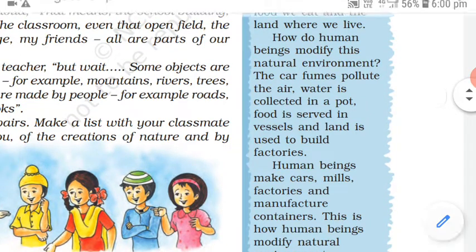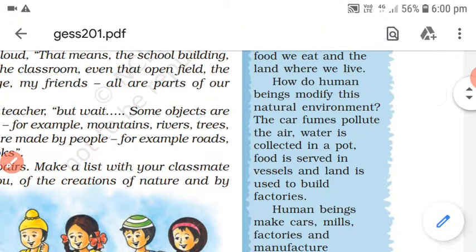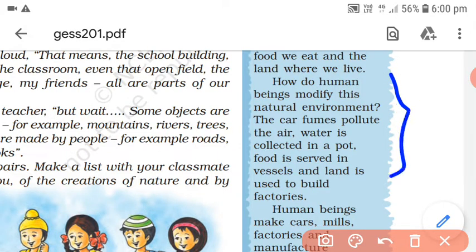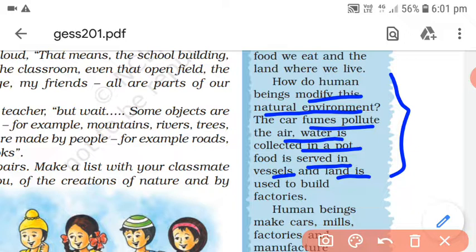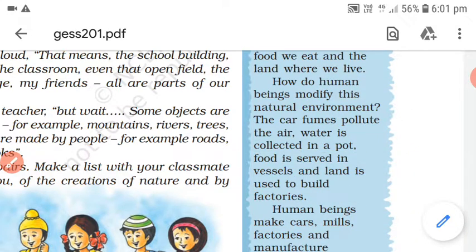We have some questions about how human beings modify this environment. As per our need, we keep modifying the environment. Car fumes pollute the air, water is collected in a pot, food is served in vessels, and even land is used to build factories. These are a number of ways in which we modify our environment.